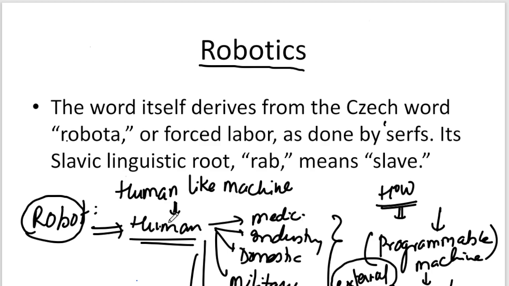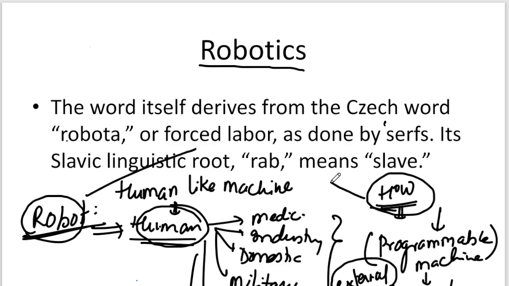So we have understood what the applications of the robot are in various fields and how the robots are working. Hence, we can relate these two things. I told you, what do you mean by slave? What do you mean by slave? So they are doing the same work of forced labor. Because of that reason, they are called robots, robotics.